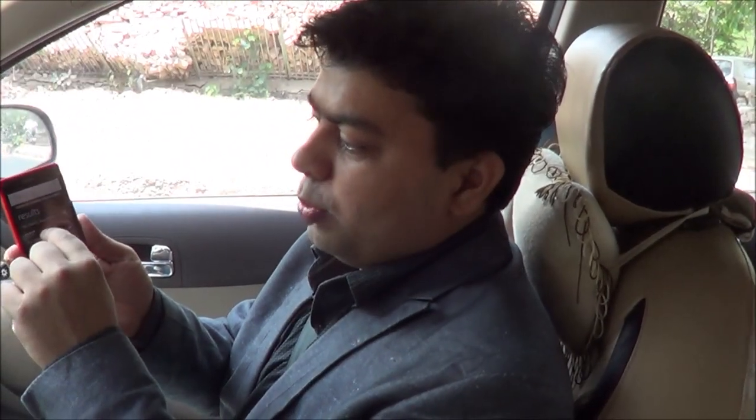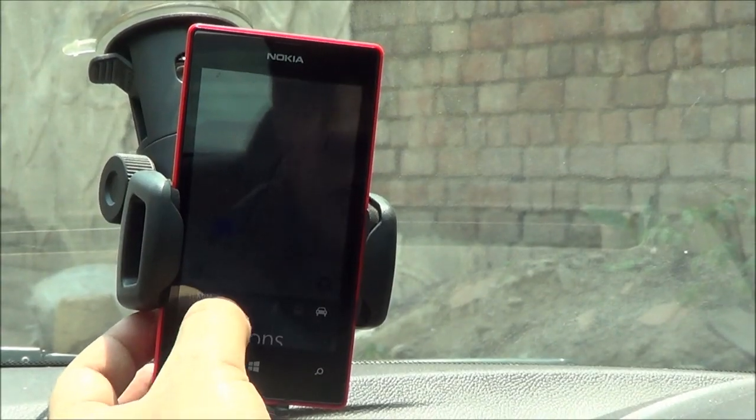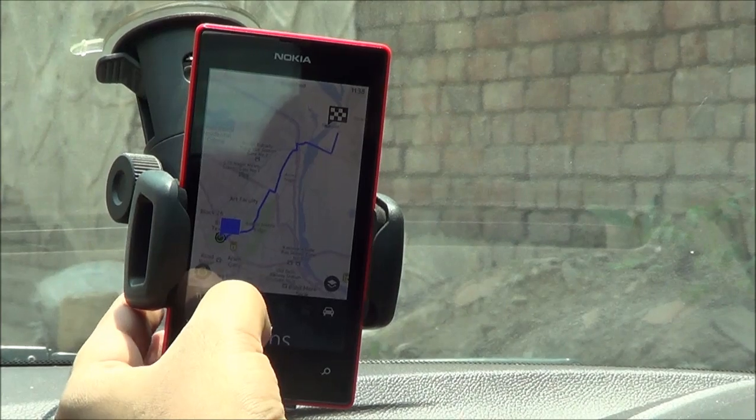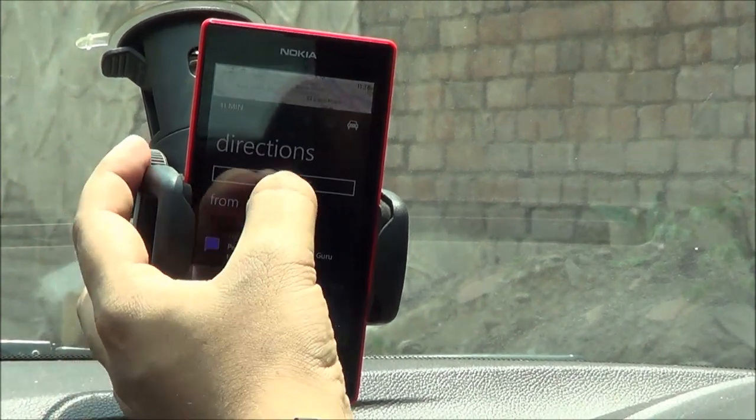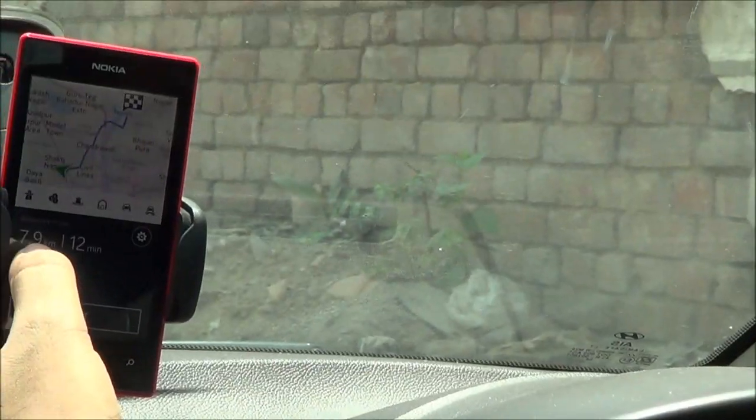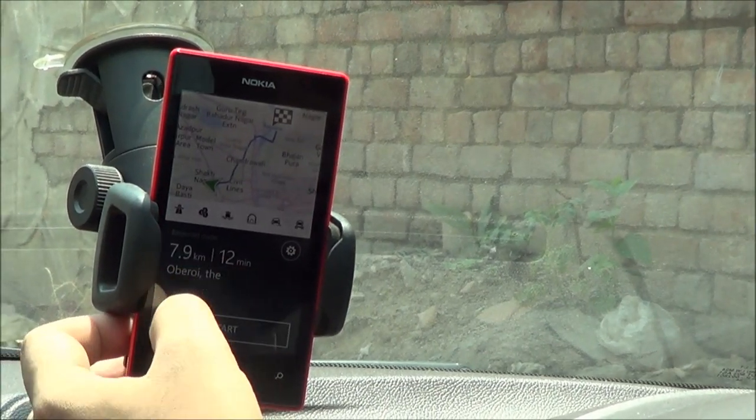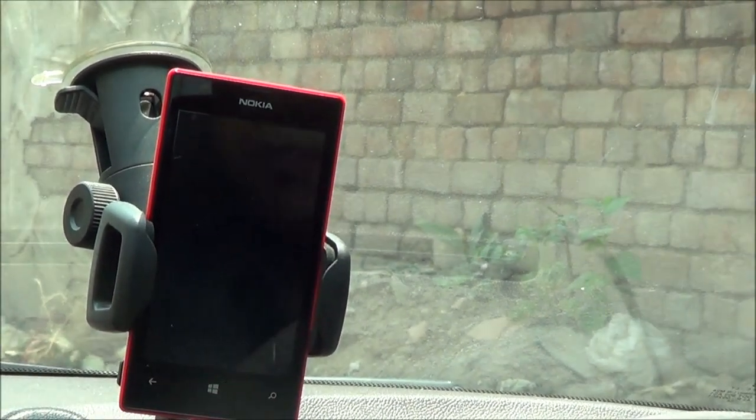So I'm new in the city and I don't have a cell phone connection as of now. So I have already downloaded the Nokia Maps for Delhi, the offline maps, and I will be using the Nokia Here Maps. So as you can see, I have just located the Oberoi Hotel where I need to go for the meeting. It is around 11 minutes away from this place. And let's start the navigation. So it is 7.9 kilometers away from here and around 12 minutes. So let's start.